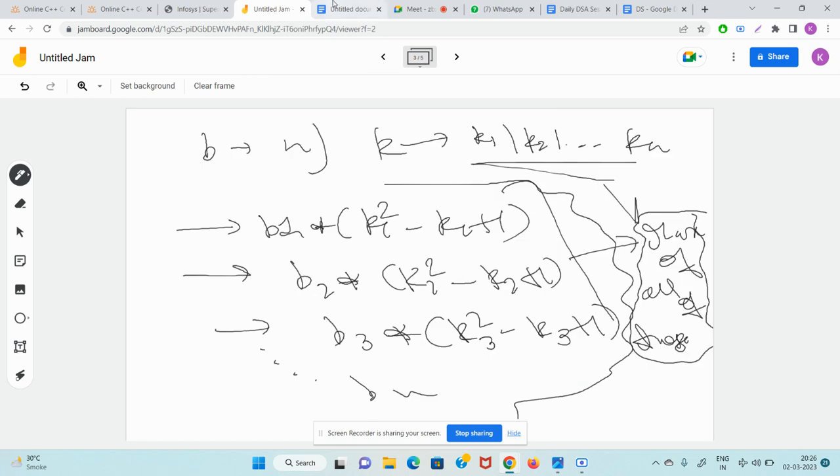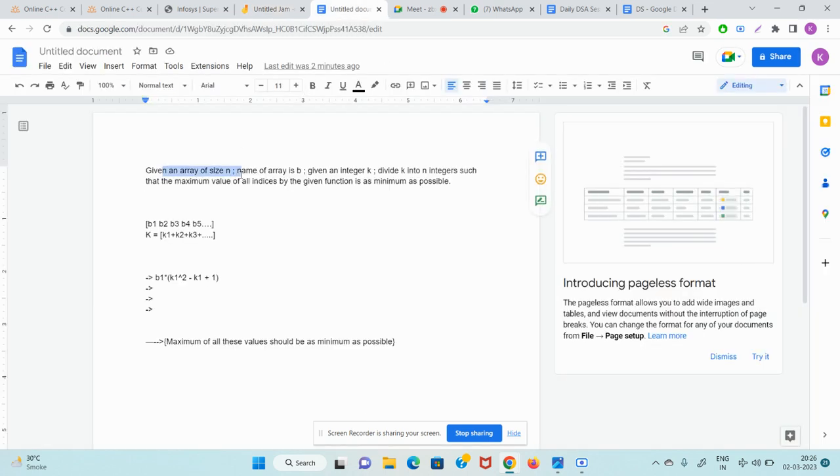The question was that, given an array of size n, the name of the array is b, and we are given an integer k. Divide k into n integers such that the maximum value of all the indices by the given function is as minimum as possible. So b1, b2, b3, b4, b5, and k you divide greedily into k1, k2, k3, k4, k5. Then the first value is b1 into k1 square minus k1 plus 1. Second is b2 into k2 square minus k2 plus 1, etc. You have to find the maximum of all these values and they should be as minimum as possible.